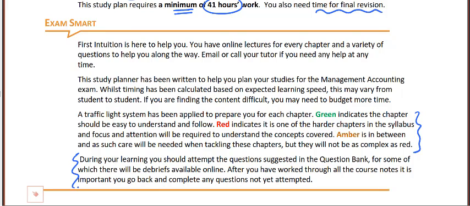As another reminder, keep doing questions. Every time you complete a chapter, go back to the question bank and attempt some questions. I would recommend doing questions with debriefs first, so the ones with the icons. Do those first so you have a go at them, watch how the tutor would do it, and then have a go at some of the other questions in that chapter.